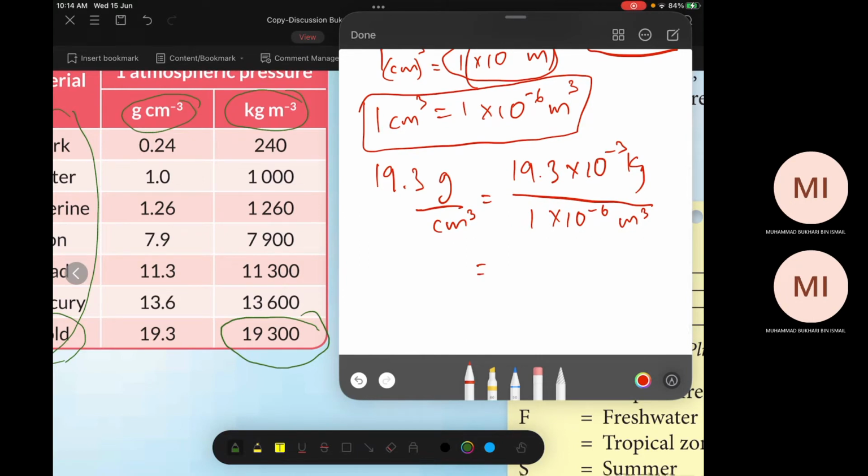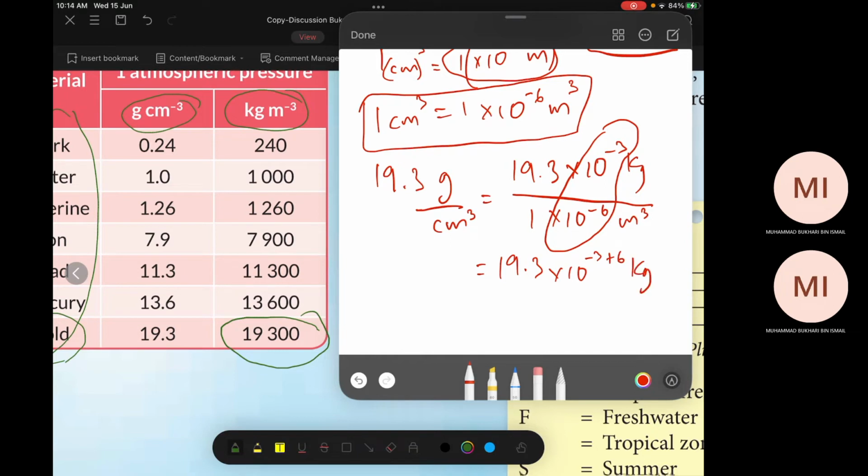So how do you solve this one? 19.3 times 10 power negative 3 plus 6. Right? The subtraction becomes positive.